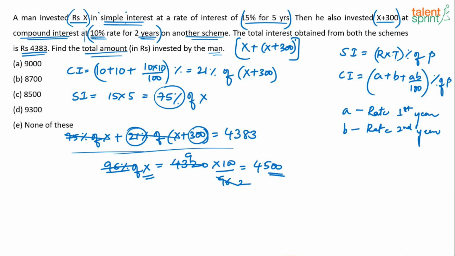What do we have to do? X plus 300. 4,500 plus 4,500. That's 9,000. 9,000 plus 300. 9,300. Option D is going to be the answer. Now, does it really take so much time in the exam? No. I was explaining it to you, so it took longer. When I have to do it myself, I'm sure I'll do it in half the time that you spent there, or maybe lesser than that. And same applies to you as well, right?